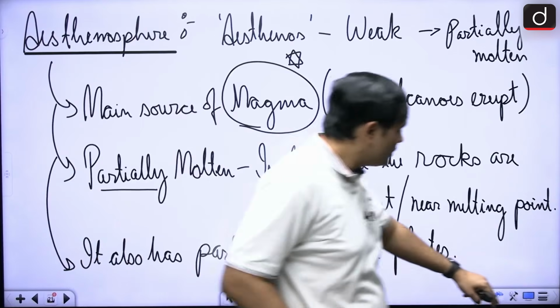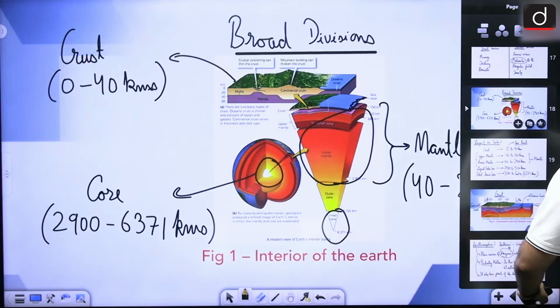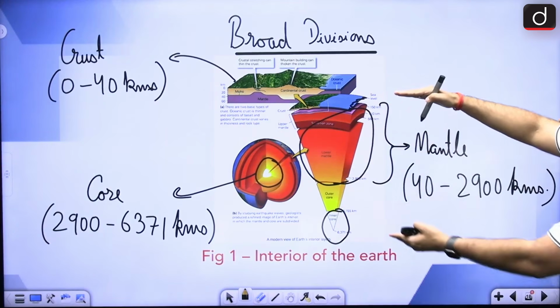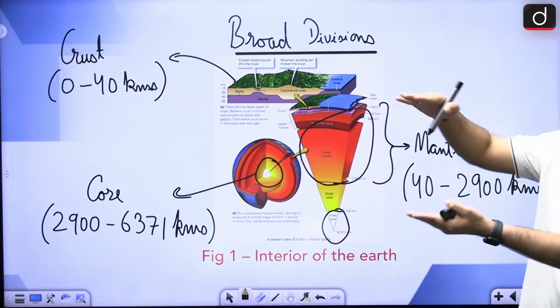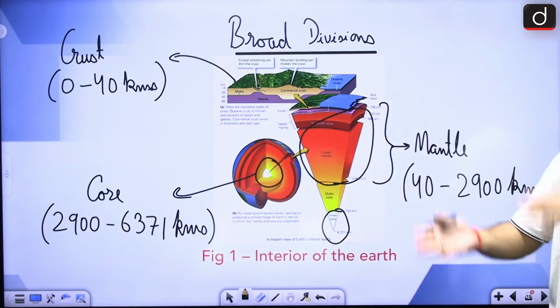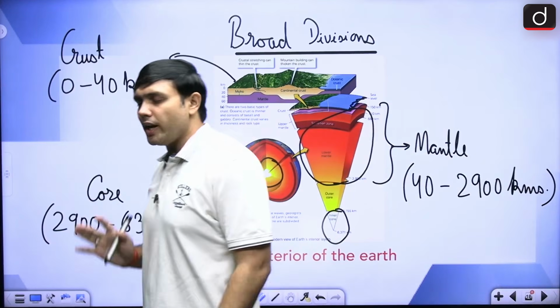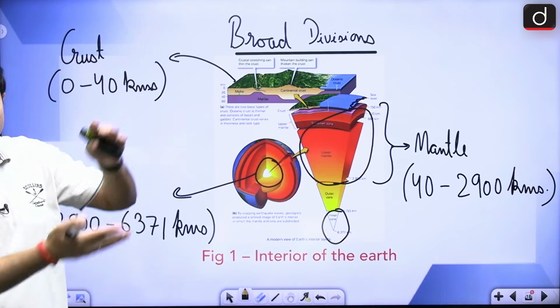So if you look at this particular diagram, you can easily see that this is of course the middle layer, right? But the most important thing is, it is making up the largest volume of the Earth's interior, right? This is a very crucial aspect, that which layer is comprising the largest volume of the Earth's interior?